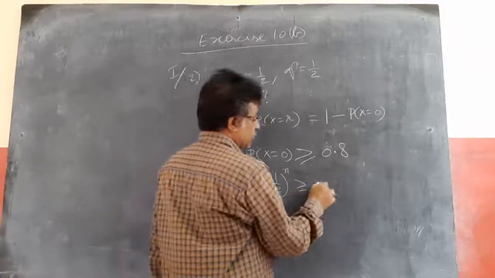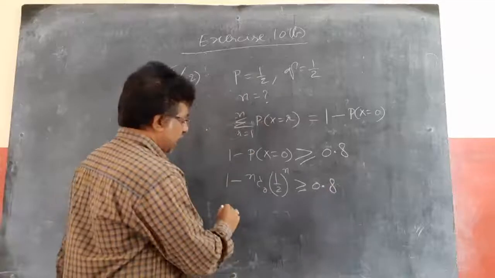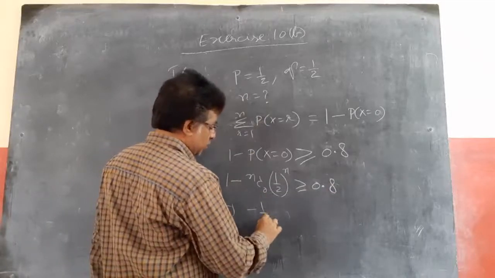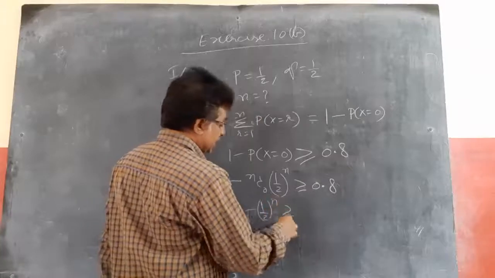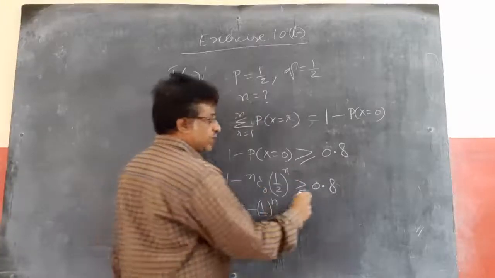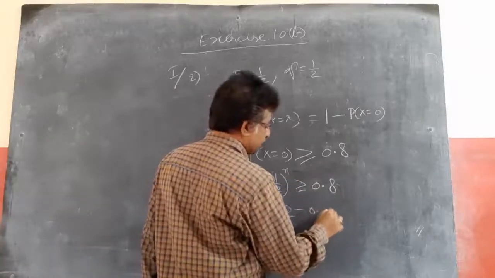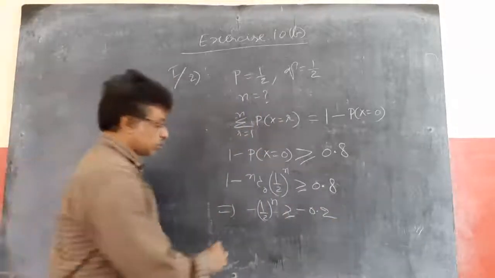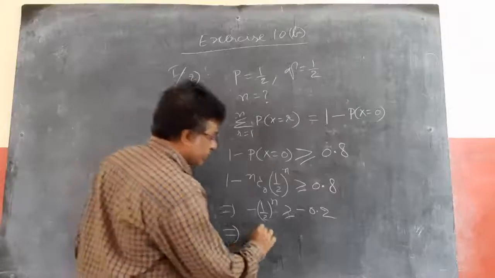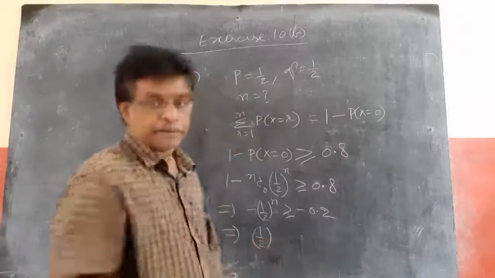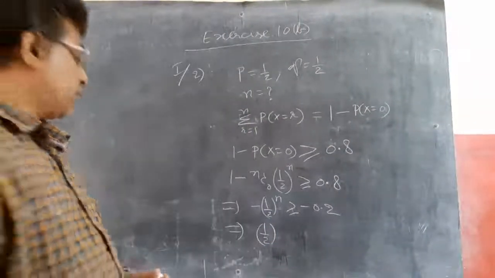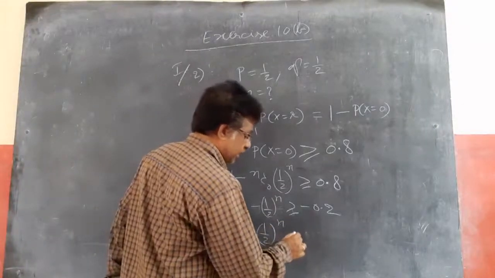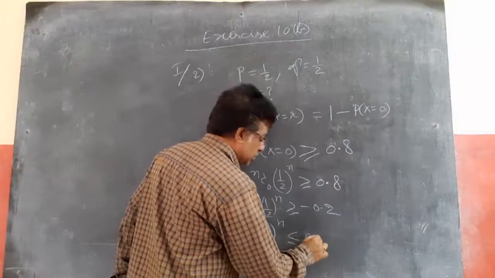So greater than or equal to 0.8 implies, nC0 is 1, so 1 minus 1 by 2 whole power n is greater than or equal to 0.8. Subtracting 1 on both sides, this becomes minus 0.2, since 1 minus 0.8 is 0.2. Multiplying with minus, the inequality will change. So 1 by 2 whole power n is less than or equal to 0.2.